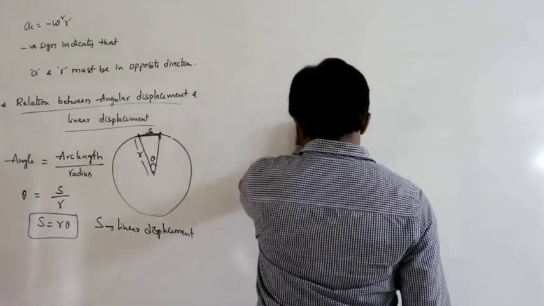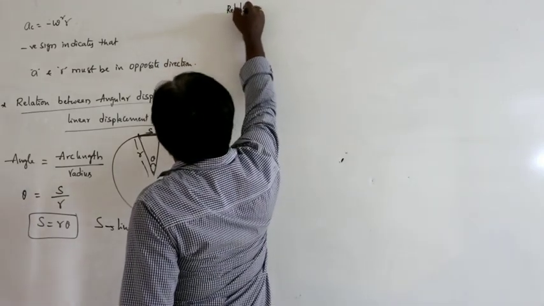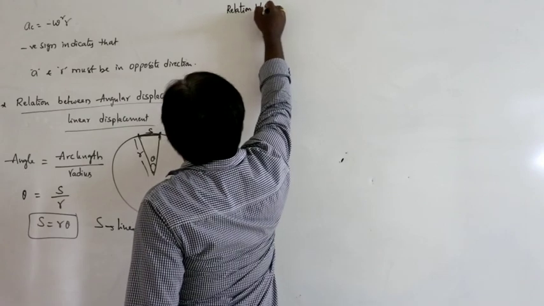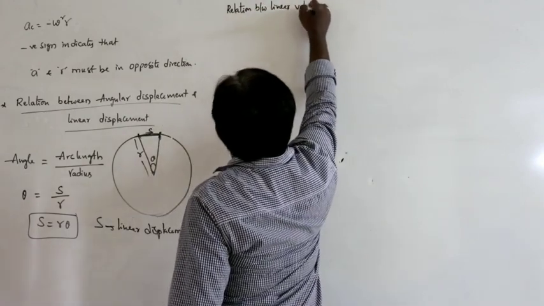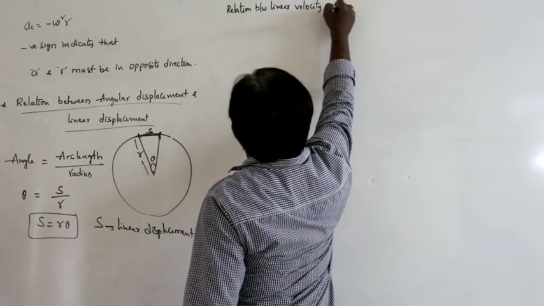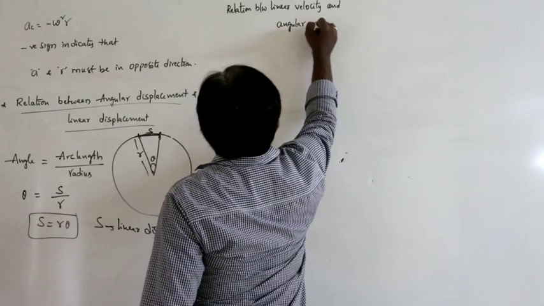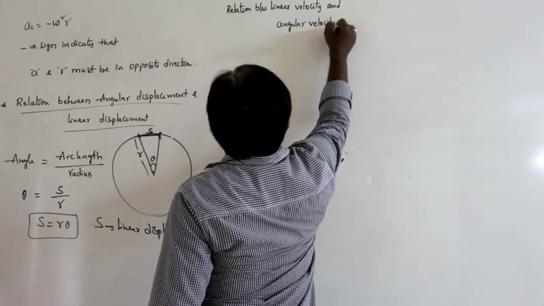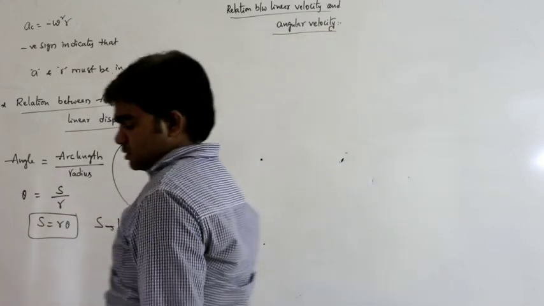So, next, relation between linear velocity and angular velocity.